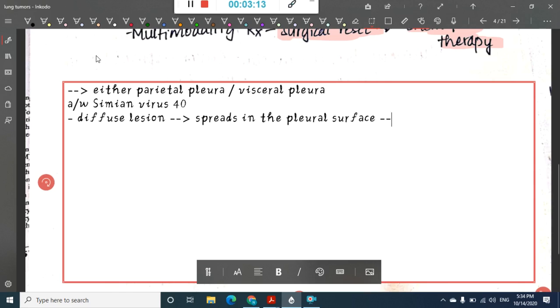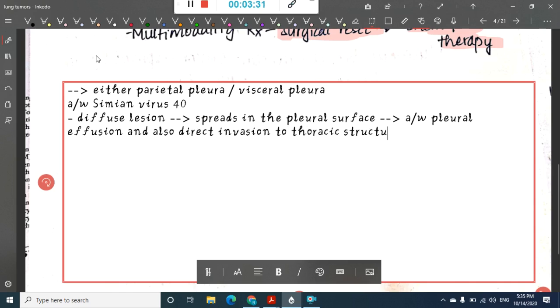Because it spreads widely in the pleural surface, it is associated with pleural effusion, and also there is direct invasion to thoracic structures. Then we will see types. There are mainly three types. First is the epithelioid type, then the sarcomatoid type and the mixed type.